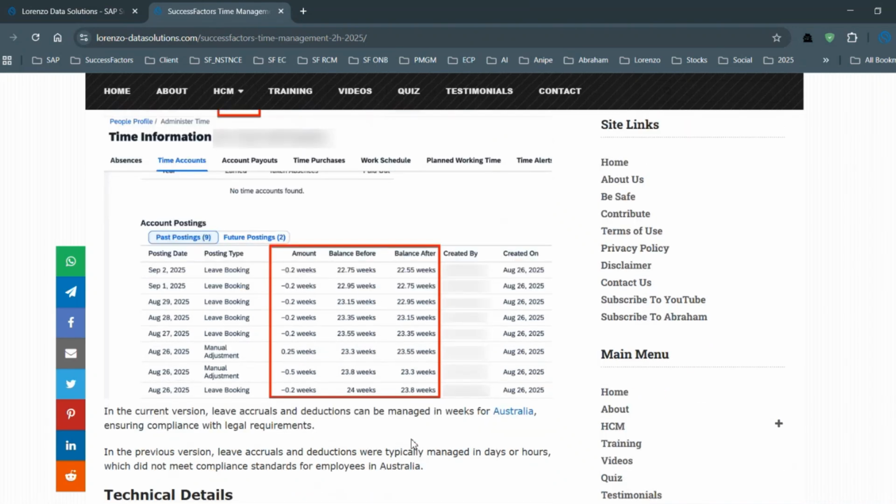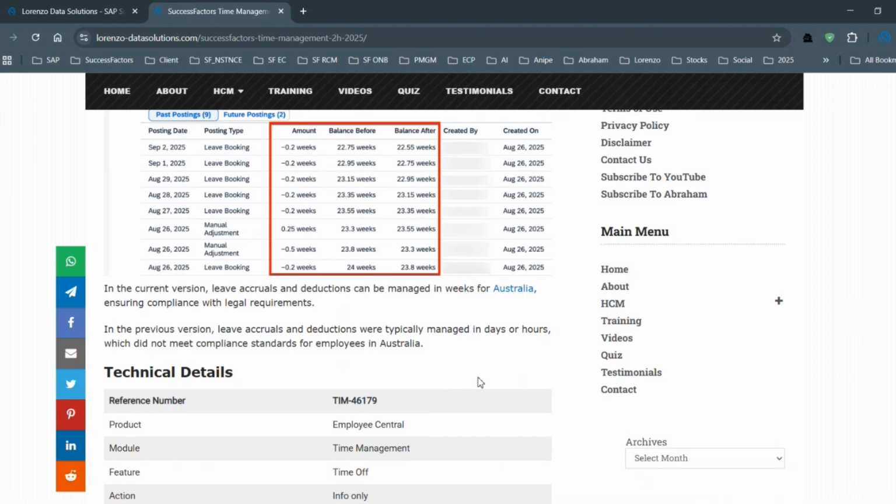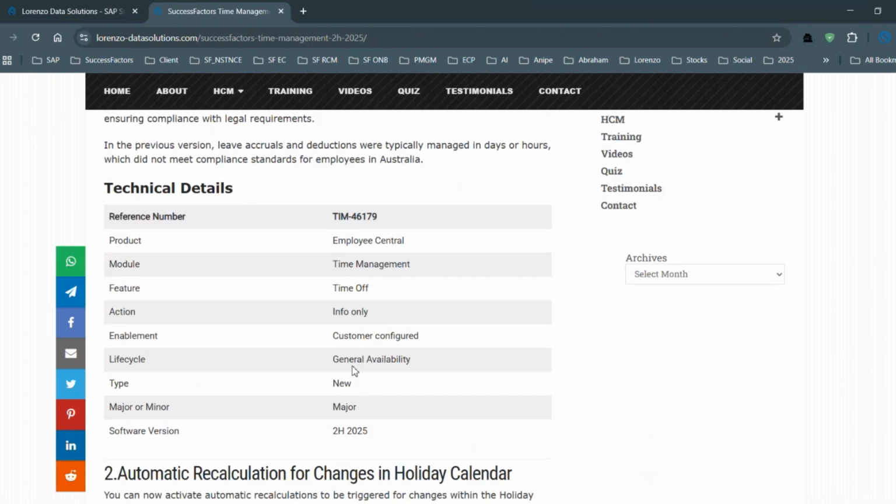This is a very interesting feature. In the current version, leave accruals and deductions can be managed in weeks, but make sure it is for Australia legal requirements. In the previous versions, as I told you from the beginning, leave accruals and deductions were only managed based on days and hours. But now, due to compliance and legal requirements, SAP enhanced this functionality, definitely a valid requirement. Remember, this is only customer configured. This feature is not enabled automatically in the system.